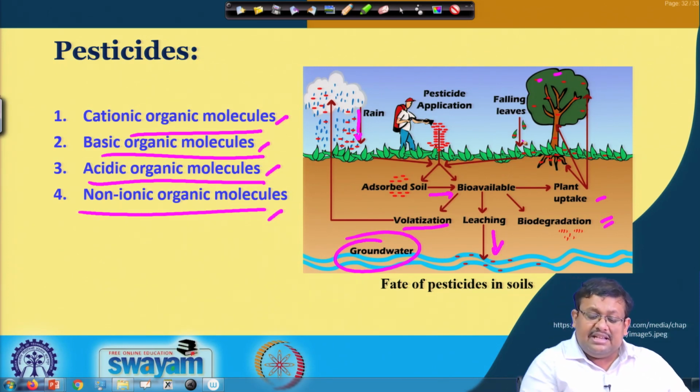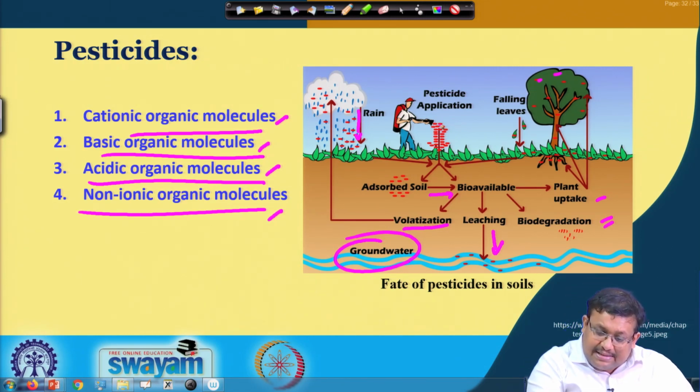So, this slide is comprehensively showing the fate of pesticides in the soil. We apply the pesticide, a certain amount gets adsorbed, and another portion becomes bioavailable. Some portion of the adsorbed pesticide is converted to the bioavailable form, from where plants take it up, and biodegradation, leaching and volatilization occur.